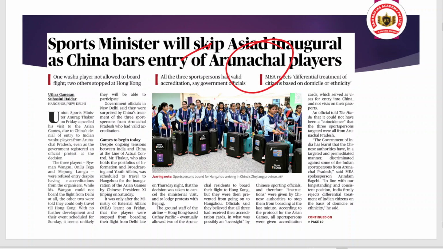That's why, in retaliation, our sports minister, who was going to participate in the inauguration ceremony, cancelled his visit and started protesting against these types of statements, the geopolitical statements China makes, despite this being a game and despite a number of countries participating in these types of games. So this is a bad scenario, and we will see this issue in the coming days, because editorials and discussions will come and we will discuss it in great detail.